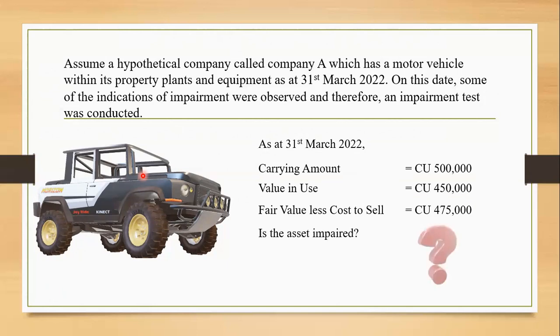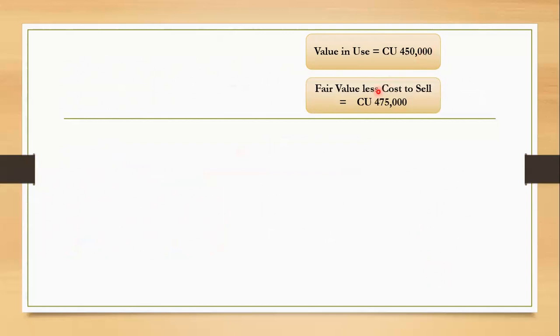Now, what is the question? Is the asset impaired or not? That is the thing we need to determine given the information available. Now let's try to use the inputs available in this question to develop the answer. Okay, first I am picking the value in use, which is 450,000. I directly extracted this from the information available in the question. Then I am taking fair value less cost to sell. It is also available in the question and I directly extracted it from the question information.